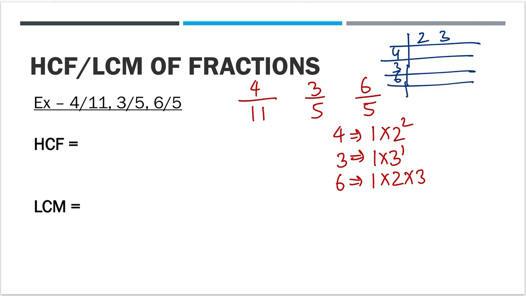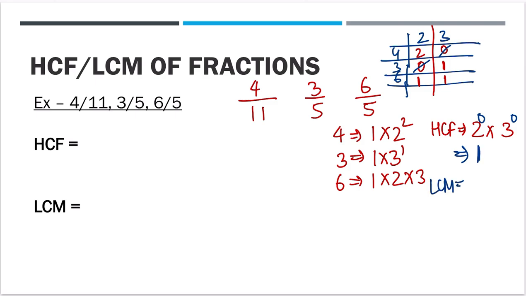2, 3 and 4, 3, 6 will come here. What is the power of 2 in case of 4? Squared. 3, 0, 6, 1. Sorry, in case of 3, it will be 0, 1, 1. Right? Now, HCF for these numbers will be 2 and 3. 2 power will be lowest. Lowest is 0. So 2 raised to power 0. In case of 3, lowest is 0. So the power is 0. So the HCF of these numbers is 1.